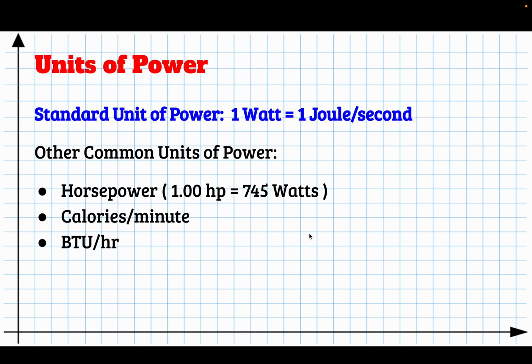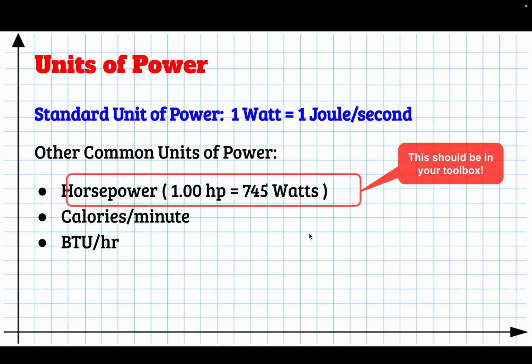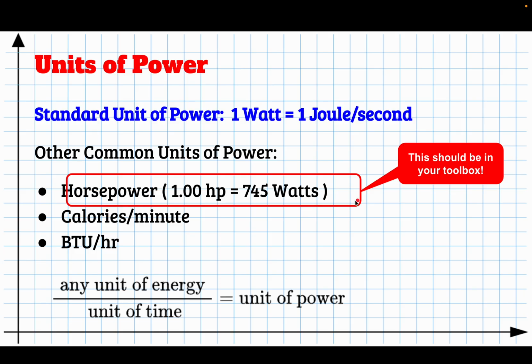You could also measure the power in BTUs of energy transferred per hour, so that would be like your air conditioner or your heater. And this conversion here is in your toolbox, so check and make sure. 1 horsepower is 745 watts. That's going to be quite useful. In general, however, any unit of energy divided by any unit of time is a valid unit of power.